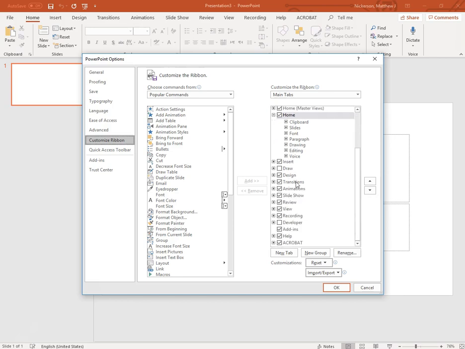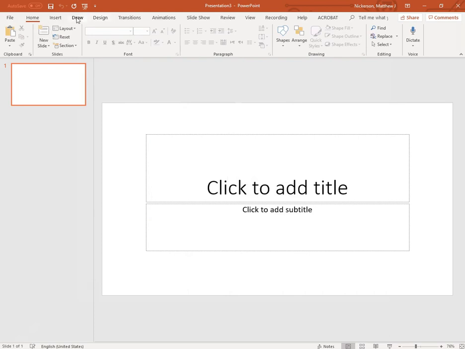So as you can see here, the Draw tab is not checked, so we'll check that. If you also don't have the Recording tab checked, go ahead and check that. The Recording tab is actually what I'm using to record this video right now. I'm actually recording this in PowerPoint. Alright, so here we have our Draw tab ready to go.